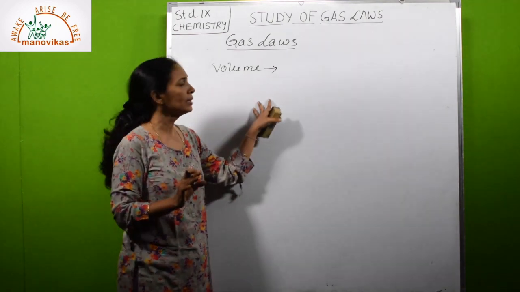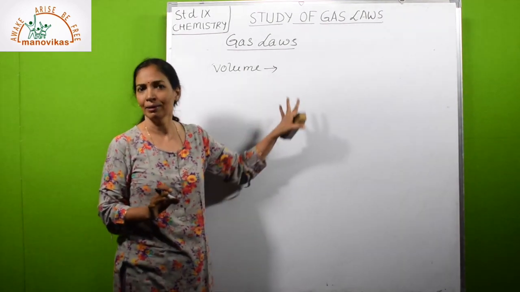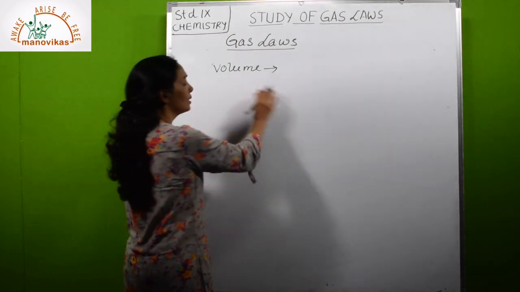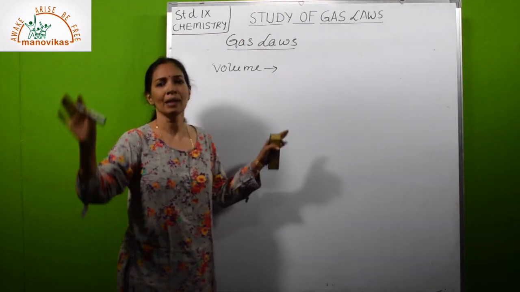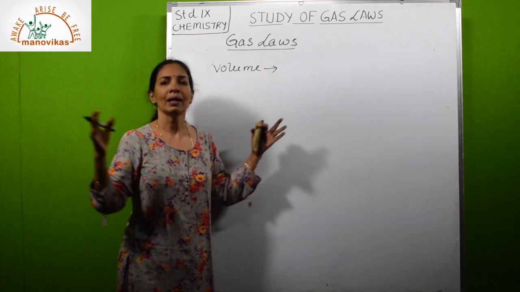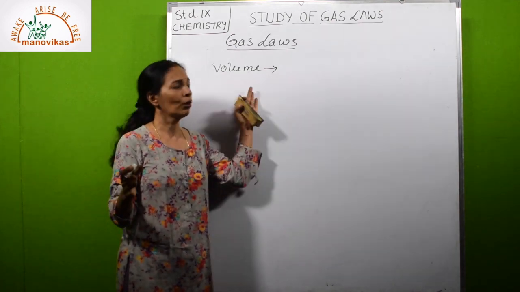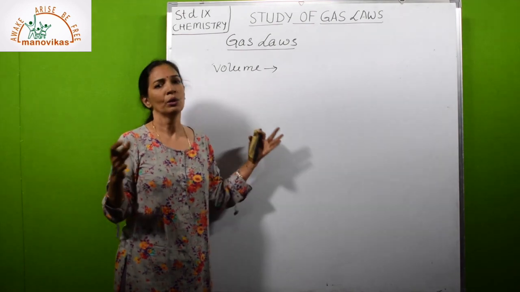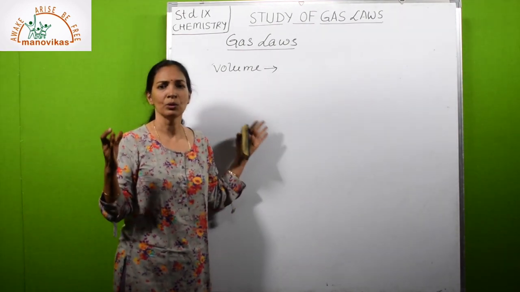So the volume of a gas is always the volume of the container. Gases occupy whatever space is available, so the volume of the gas equals the volume of the container if it is enclosed.